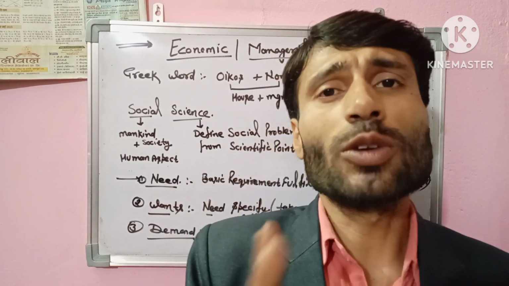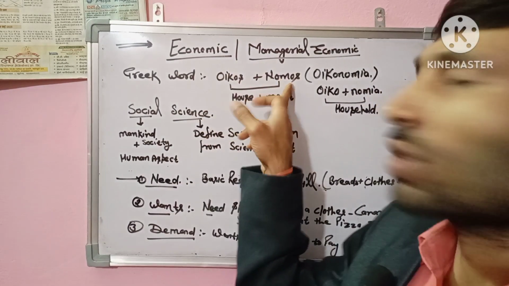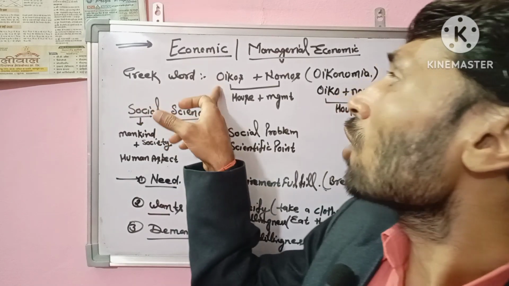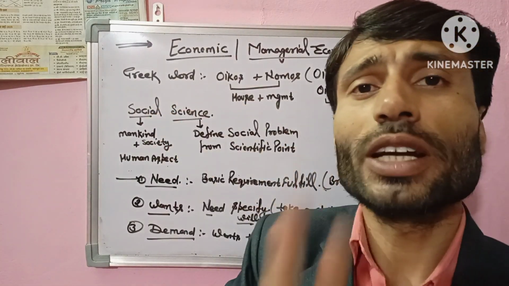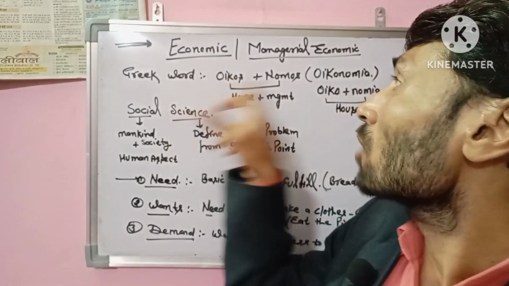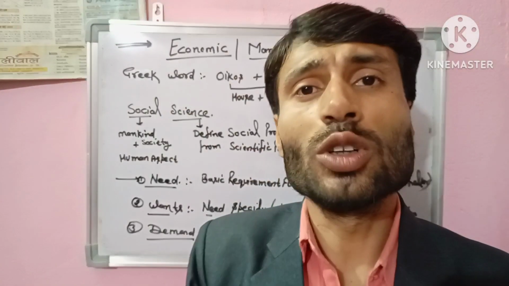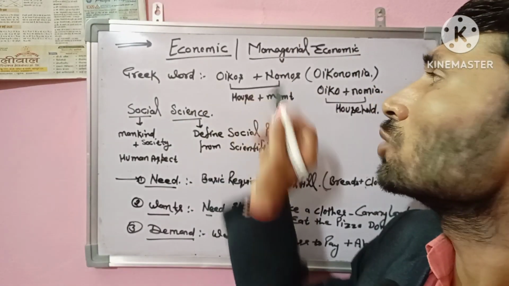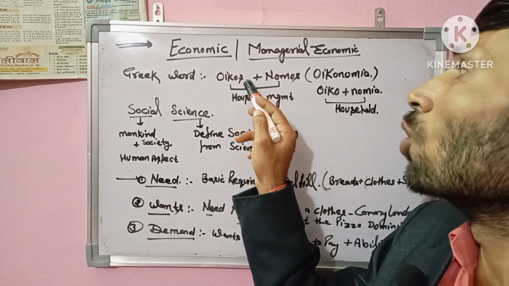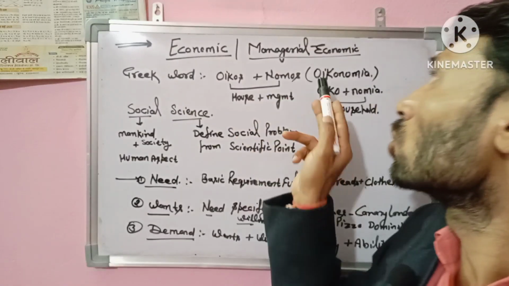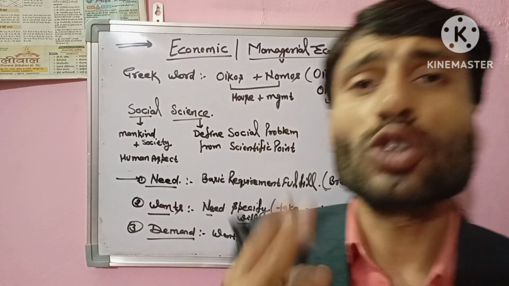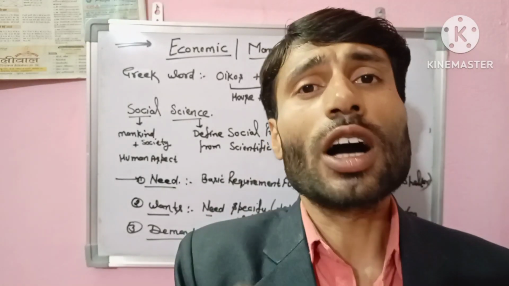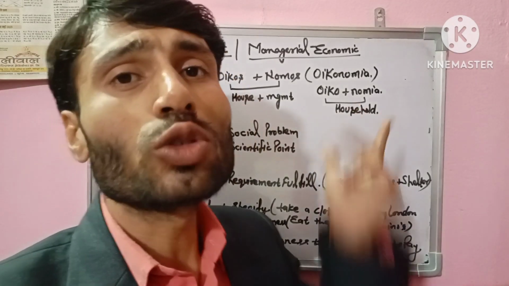This Greek word is made up of two Greek words, oikos and nomos, forming oikonomia. Oikos nomos means house management, or household.